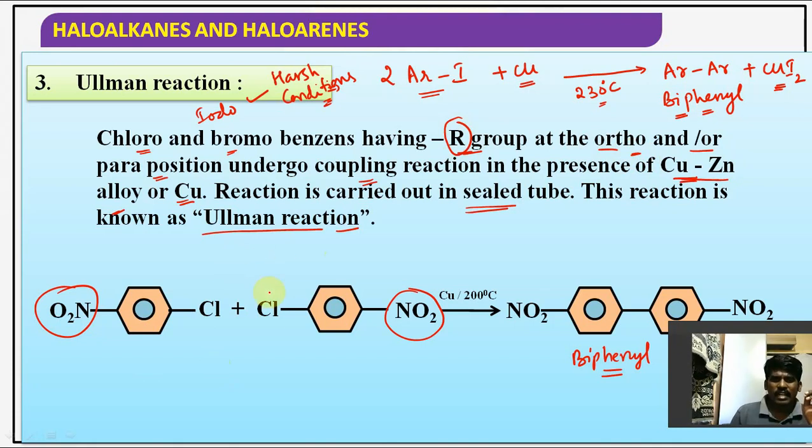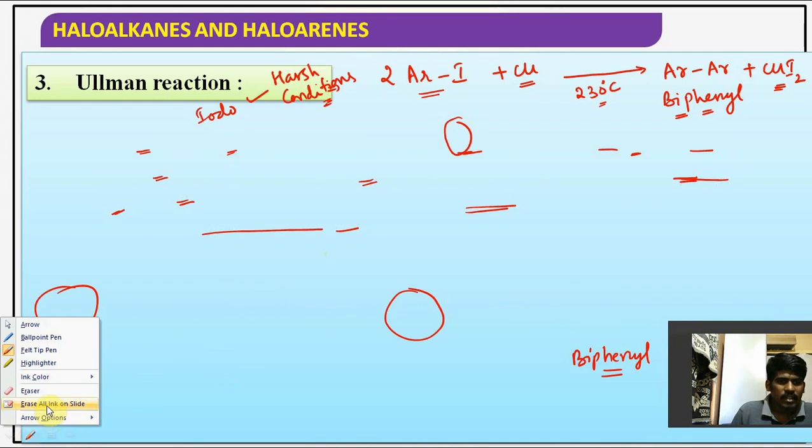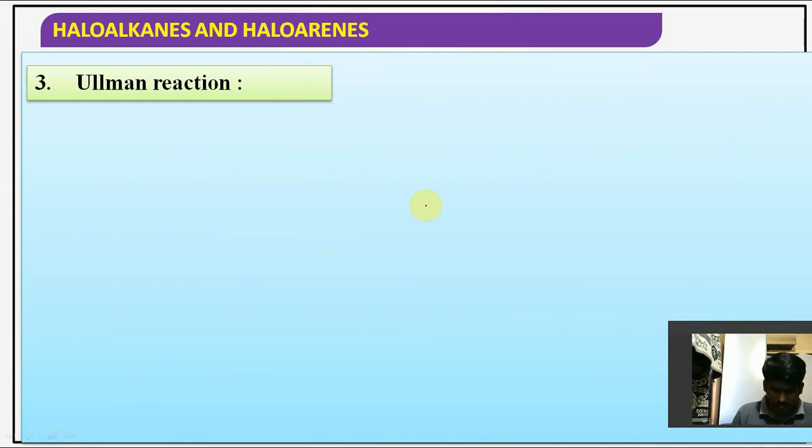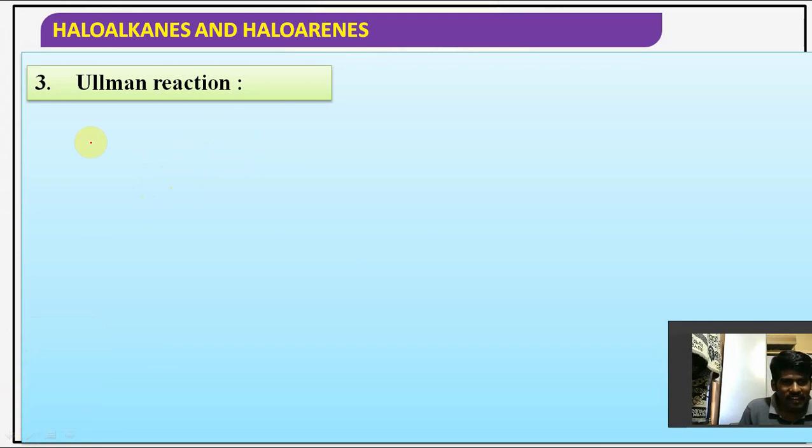Now you will understand in a better way. Okay, let's see. Just wait. I'll erase the ink. So if we take an example, how the reaction actually takes place with the help of a simple mechanism. Here Cl, NO2.